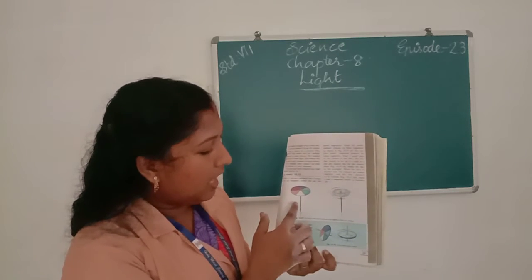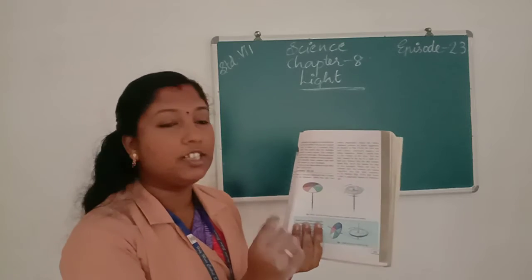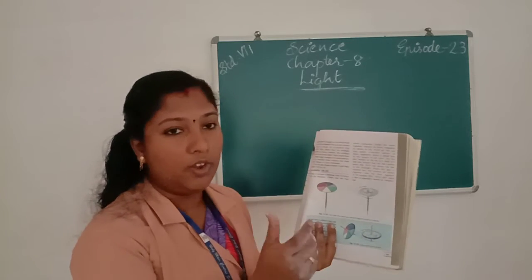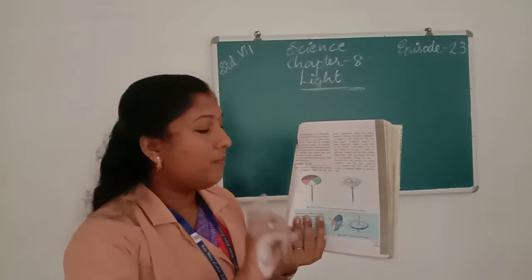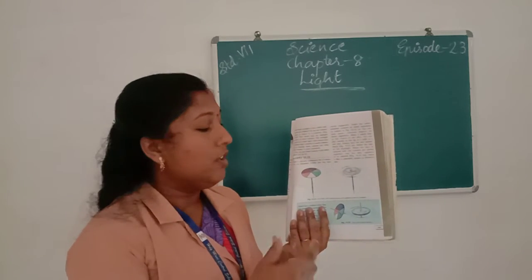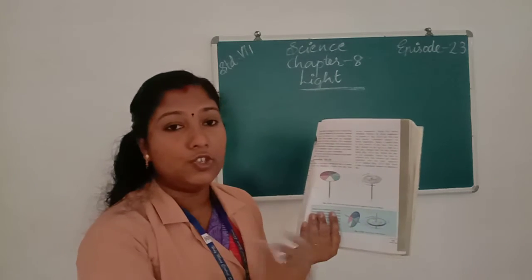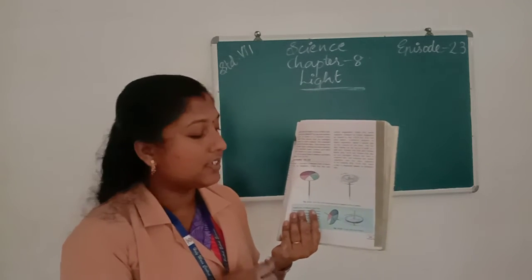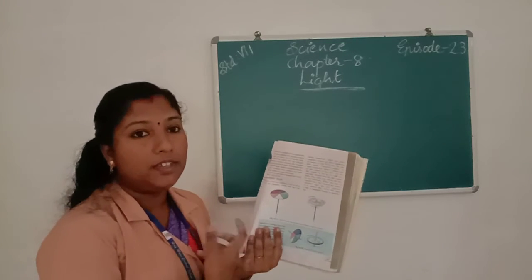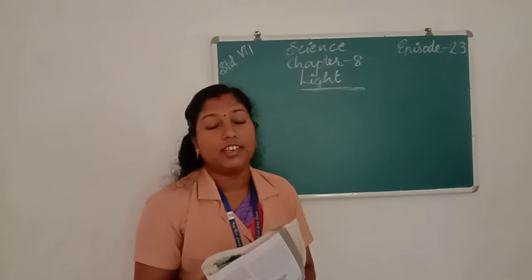Then we keep the disc in our hands and turn it slowly. We can see the 7 colors. If we turn the color disc fast, we can see that the color of the disc changes into white color. From this we can say that white color is a mixture of 7 colors.